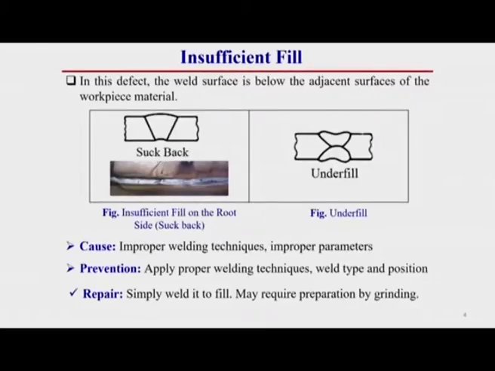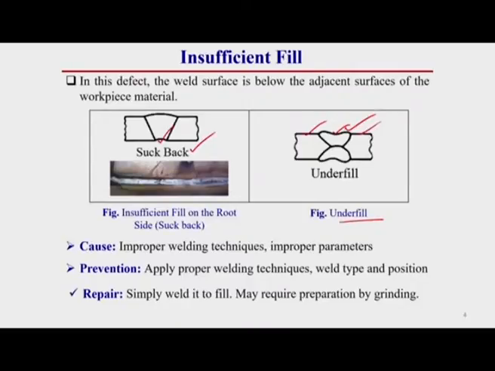Now, the insufficient fill. What is insufficient fill? This is also a welding defect. In this defect, the weld surface is below the adjacent surface of the workpiece material. That means here this is the weld surface, and it is below the adjacent base material surface. On the back side also it can occur. Here insufficient fill is there because this weld surface is below the surface of the base material. If it occurs on the back side of the welding, then this is also termed a suckback welding defect. These types of welding defect are called underfill welding defects.